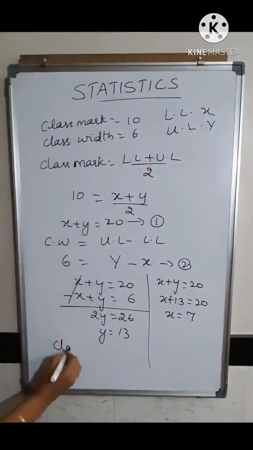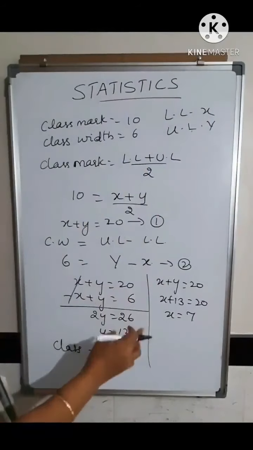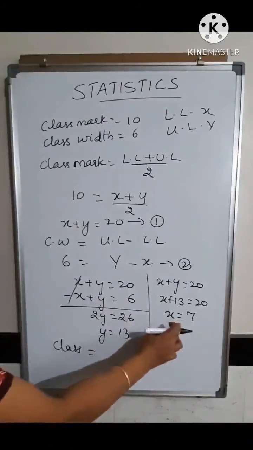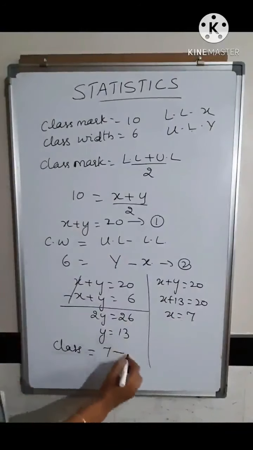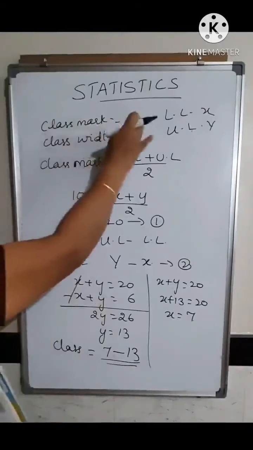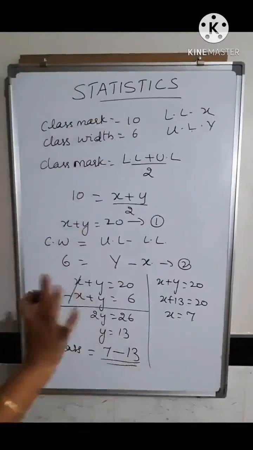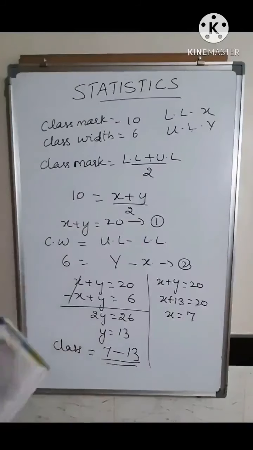So now we will write what the class is. Therefore the class is lower to upper. What is the lower limit you have got? The lower limit is 7 to the upper limit 13. So this is the class. So when the class mark is 10 and the class width is 6, this is the class. Like this you have to write the class. So frame the linear equation and then solve the problem.